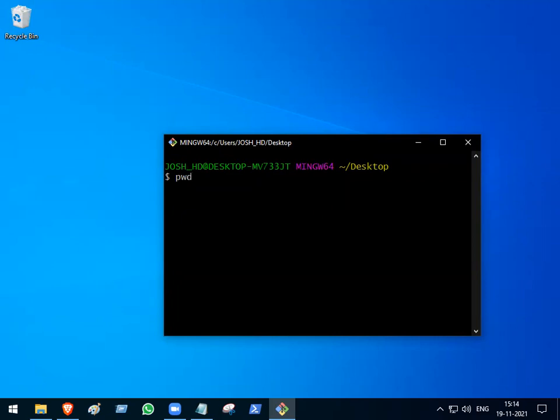When I go with the file handling path, I'll be using Linux commands. Indirectly you're learning Linux commands also. A few Linux commands, like five or six, that's it. So PWD stands for present working directory. Press enter there. So where am I now? On the desktop.